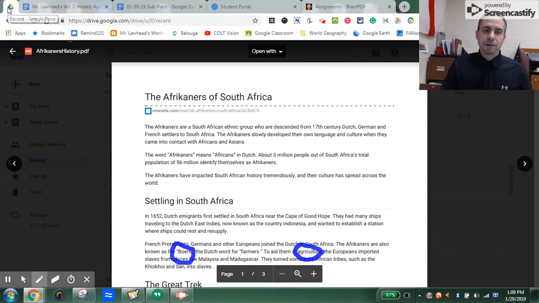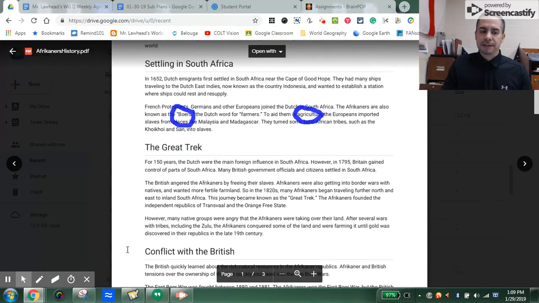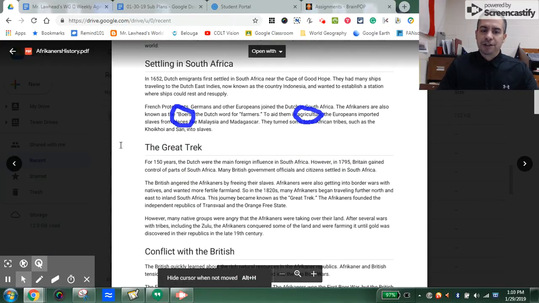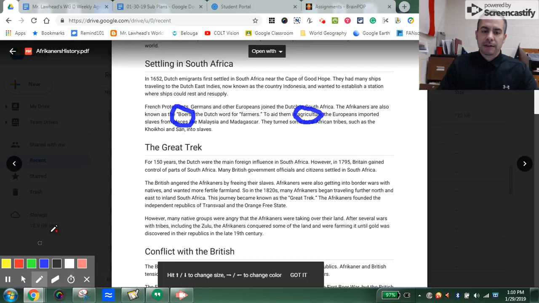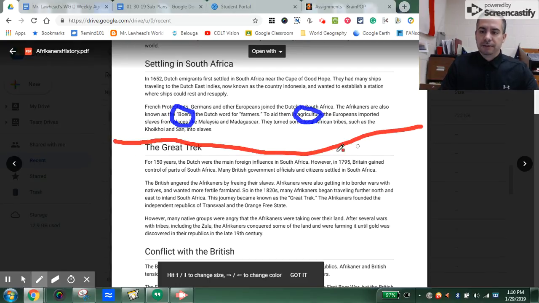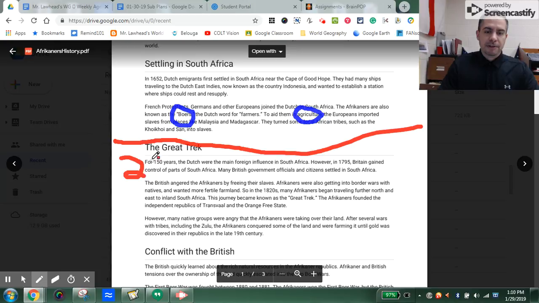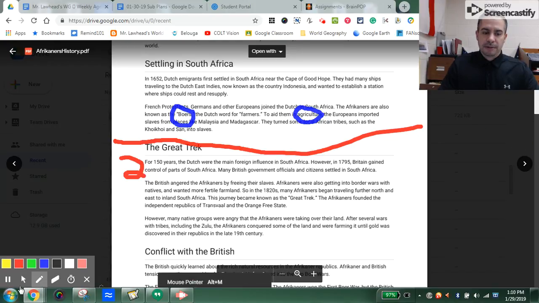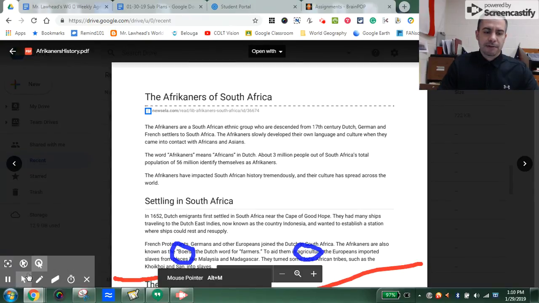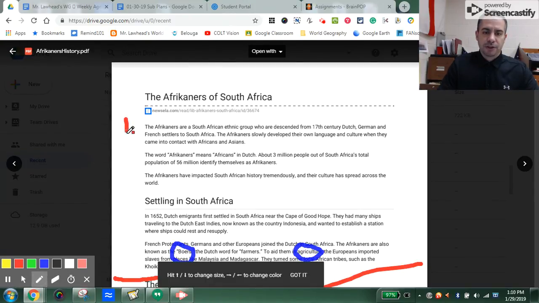Let me do that for you right now. As I scroll down here just a little bit, I'm going to ask you to draw a line with your pencil above where it says the Great Trek. I know that's not straight. Section 2 begins down here, and you're going to want to label it Section 2. If you go to Section 1, which is right here, you can label this Section 1.